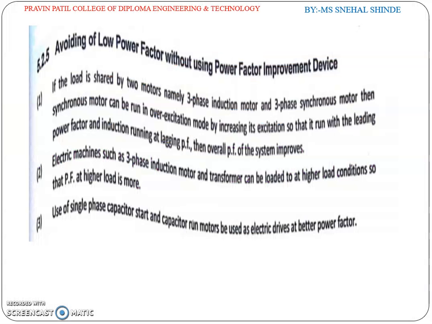So the next topic is avoiding low power factor using power factor improvement devices.